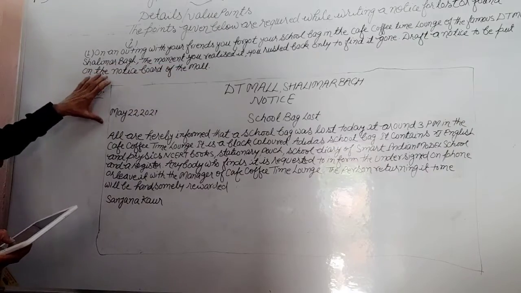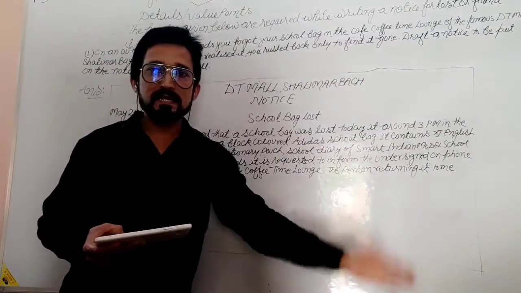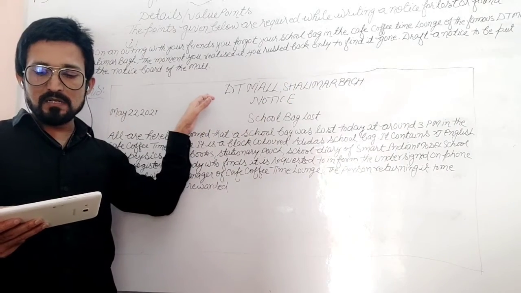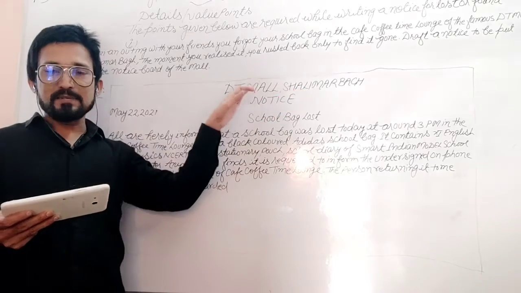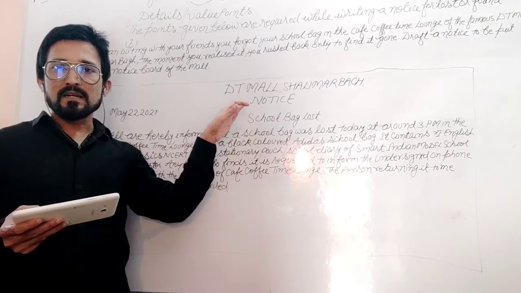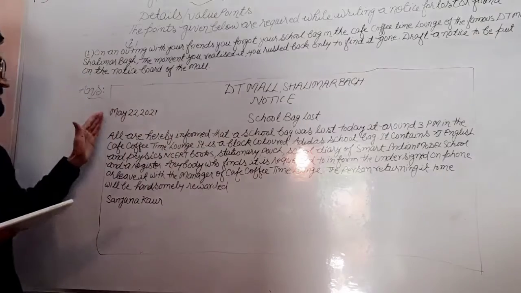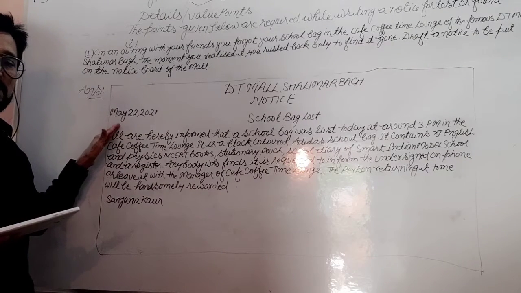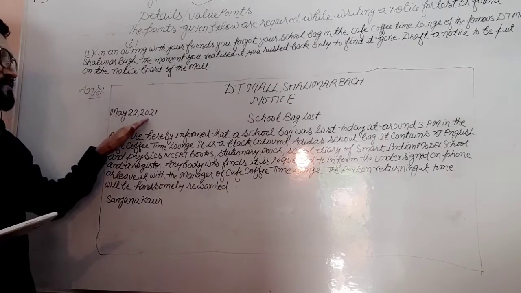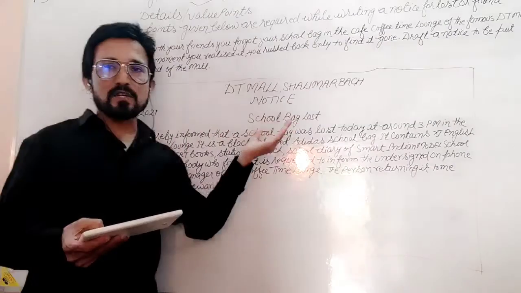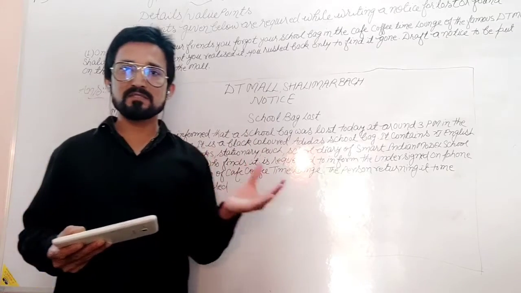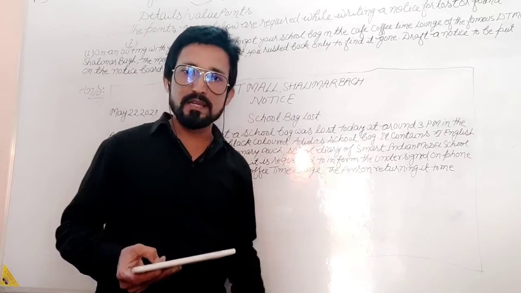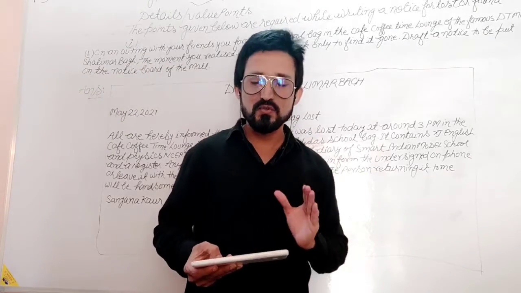First of all you will make a box like this, and inside you will mention the first line: DT Mall, Shalimar Bagh. Second is Notice. On the left hand side you will mention the date. Suppose I am writing today, so I shall mention today's date, May 22, 2021. Next, the subject. Why are you writing this notice? What is the main subject? School bag lost. You have lost your school bag, that's why you are writing this notice.